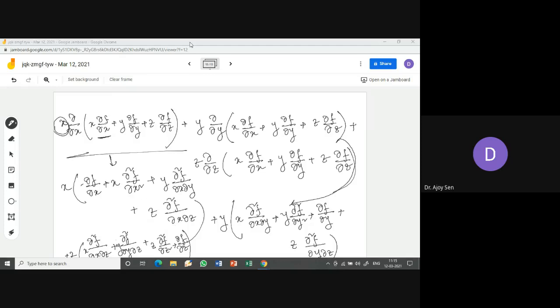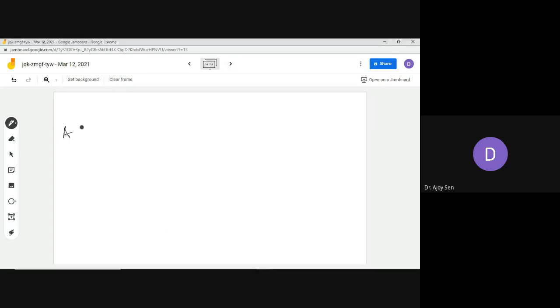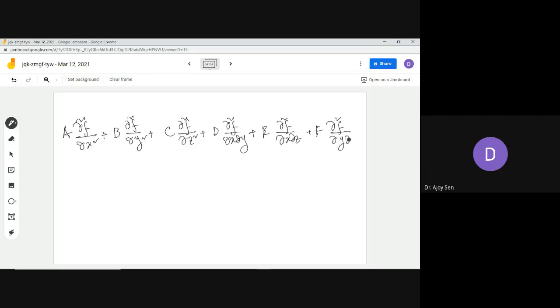So this is basically, if you calculate, this kind of thing: a ∂²f/∂x² plus b ∂²f/∂y² plus c ∂²f/∂z² plus d ∂²f/∂x∂y plus e ∂²f/∂x∂z plus f ∂²f/∂y∂z plus g ∂f/∂x plus h ∂f/∂y plus i ∂f/∂z equals, suppose, k.